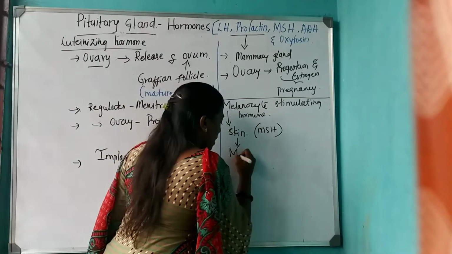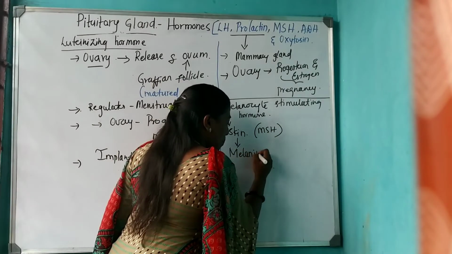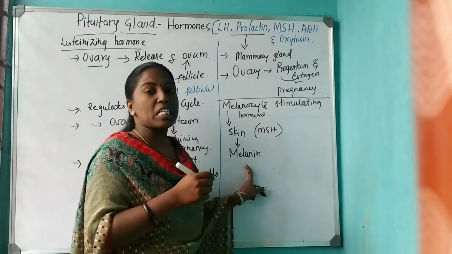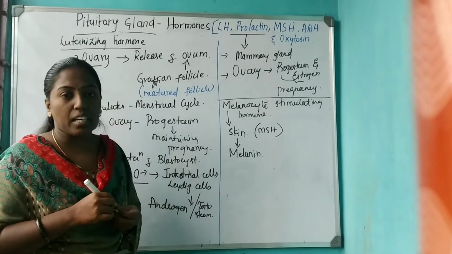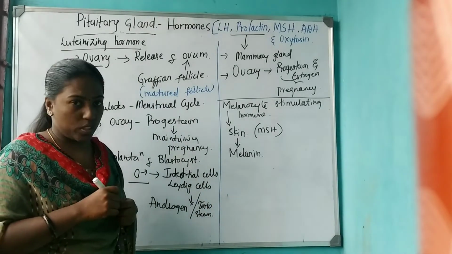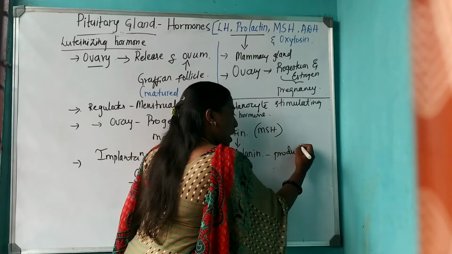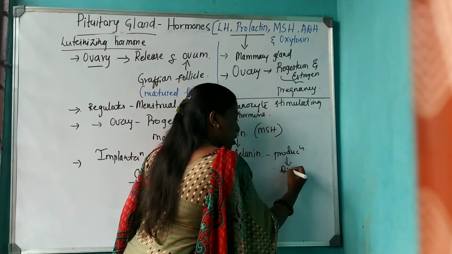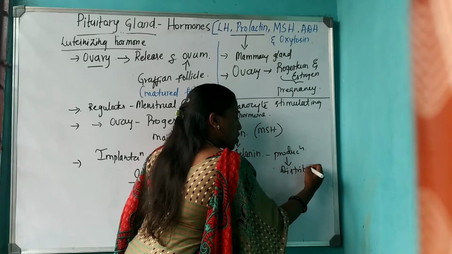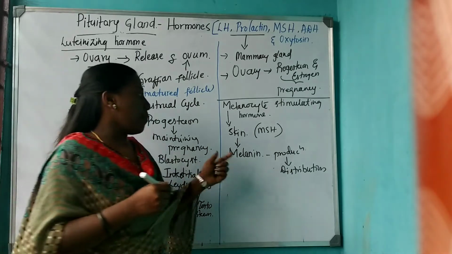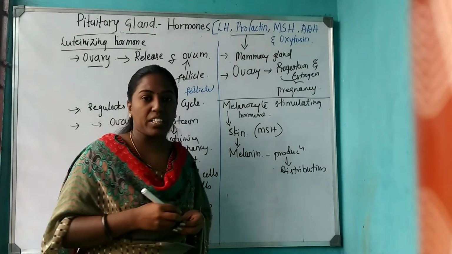Melanin is a pigment, and this pigment is responsible for the skin coloration of the individual. Not only the production of melanin, but even the even distribution of melanin is caused by MSH, that is, melanocyte stimulating hormone.